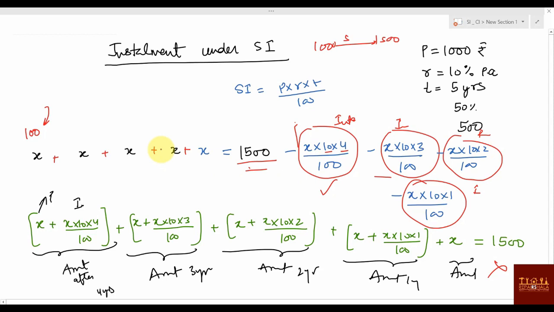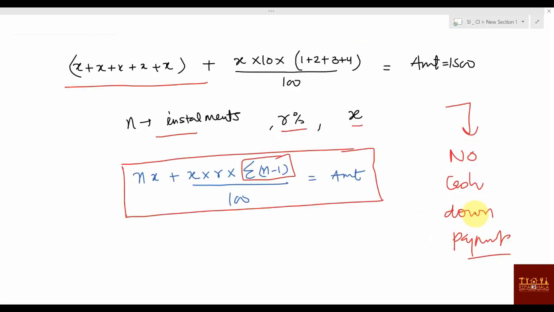After the second year also, you say you have returned 100 rupees more. After returning this, you will say that you have returned 100 rupees here, and you have used only 100 rupees for how many years? Only for 2 years. But you are paying interest for how much? Here it is for 5 years. So how many years' interest do you have to subtract? 3 years' interest you have to subtract. So I have subtracted 3 years' interest. Same with 2 years, same with 1 year, and same with 0 year. And that's how we got this logic and we have reached here.